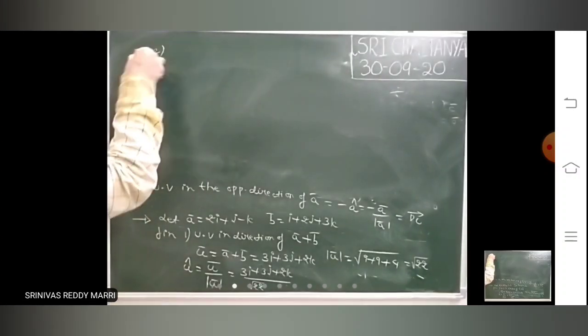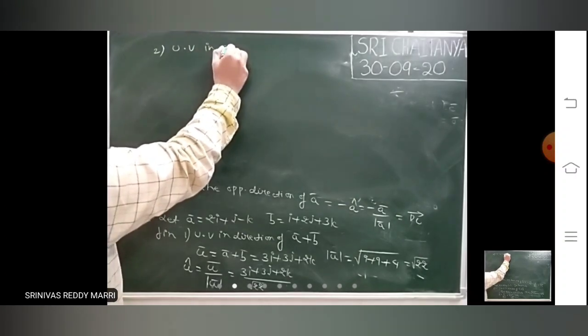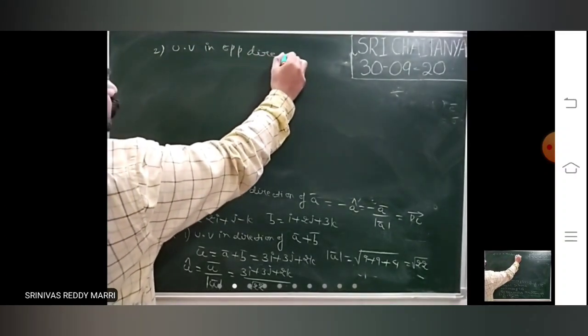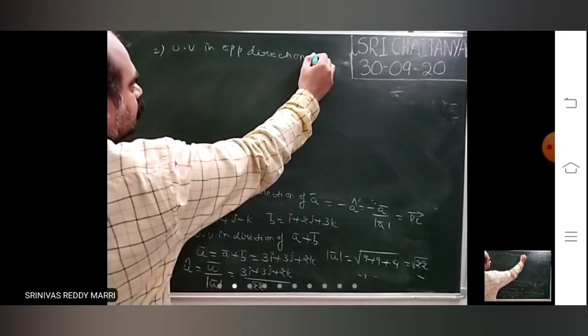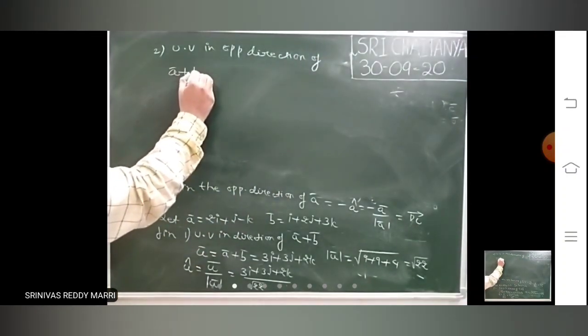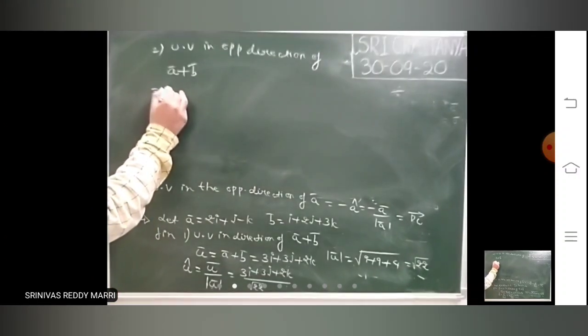Suppose the unit vector in the opposite direction of A bar plus B bar, let's say. So what is the formula?